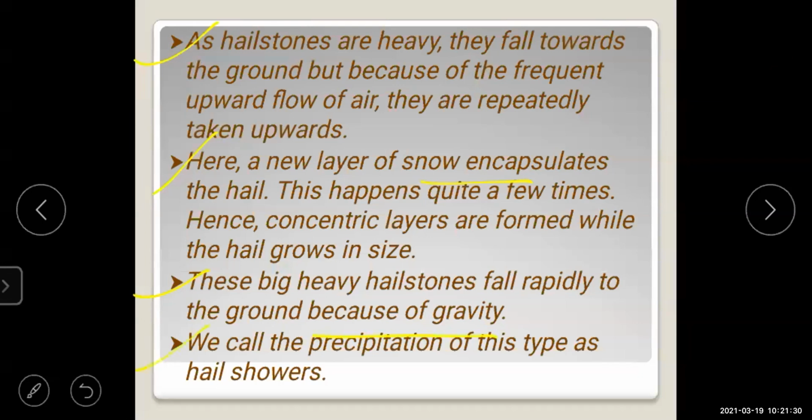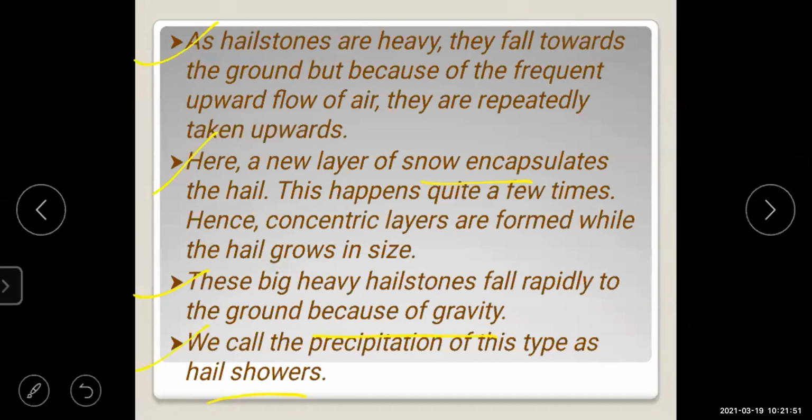We call the precipitation of this type as hail showers. So these big heavy hailstones, why do they fall? Because of the gravity. Yes, because of the gravitational force. And we call the precipitation of this type as hail showers.